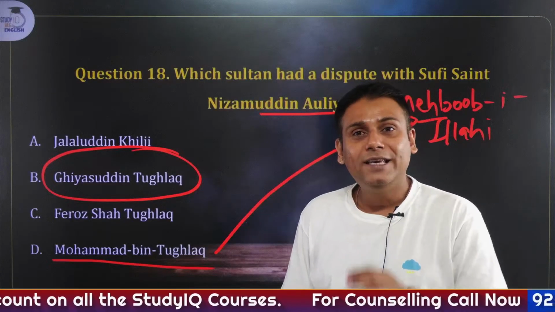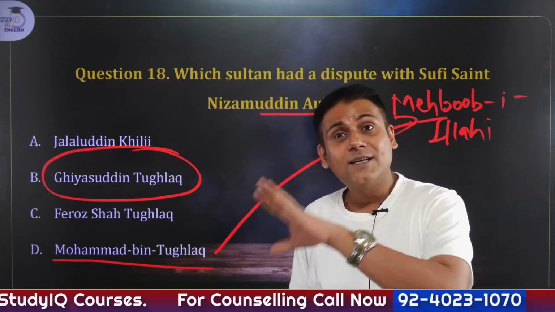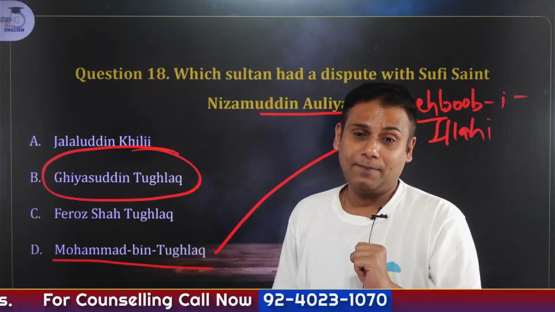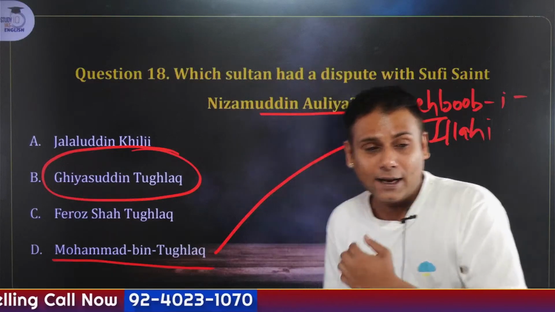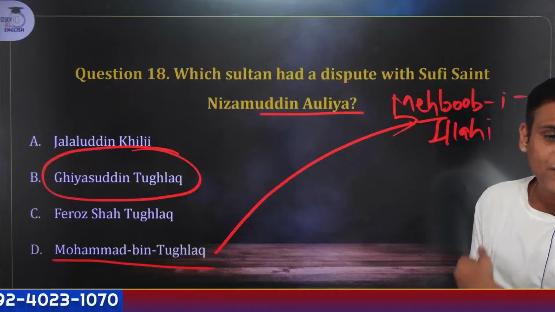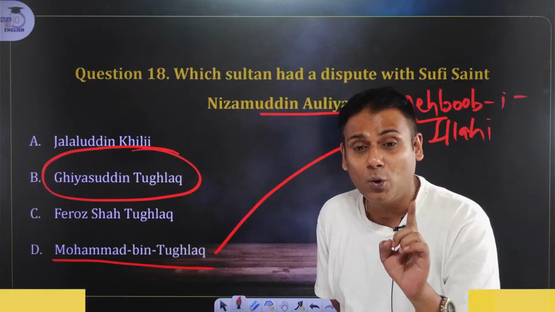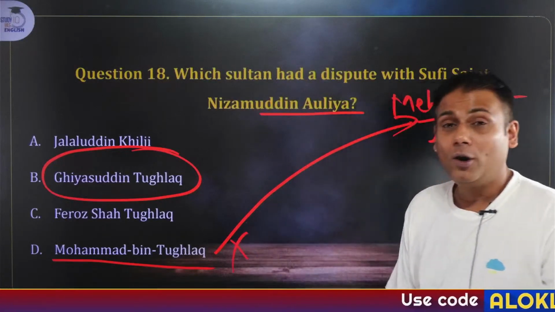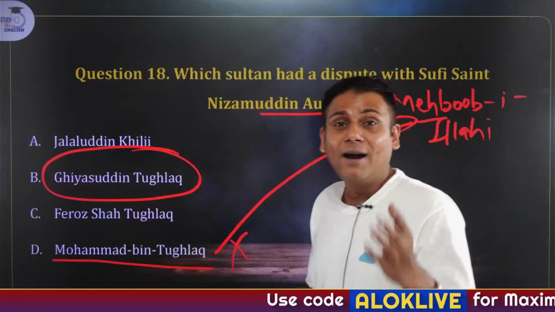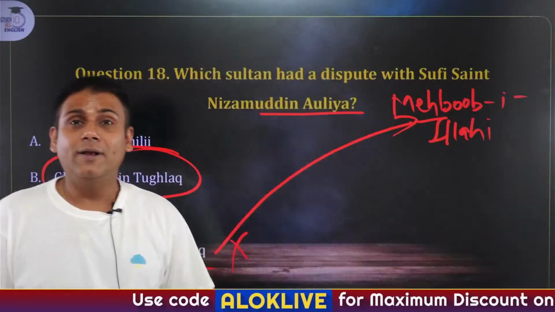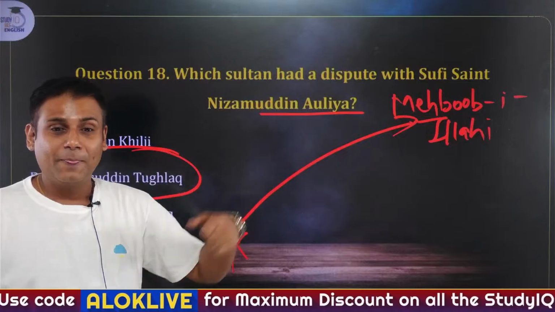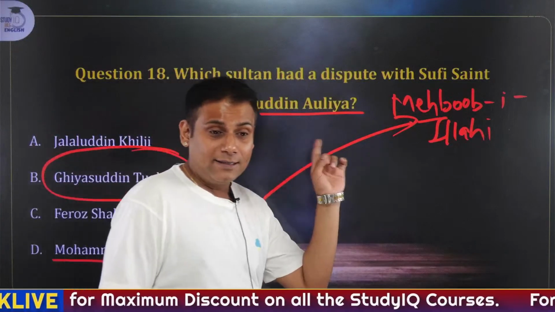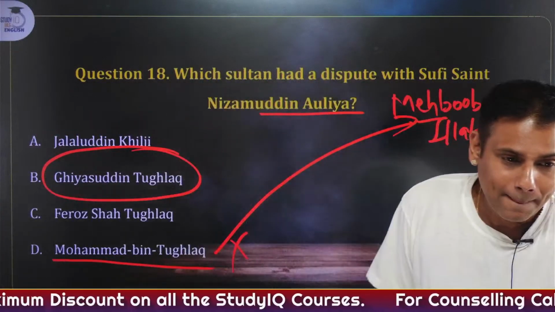And as soon as Ghiyasuddin Tughlaq came to power, he started taking back the liberal grants. Correct? So particularly speaking, answer to this question is B, Ghiyasuddin Tughlaq, not Muhammad bin Tughlaq, because Muhammad bin Tughlaq in fact had very good relations with Nizamuddin Auliya. So answer here is Ghiyasuddin Tughlaq.